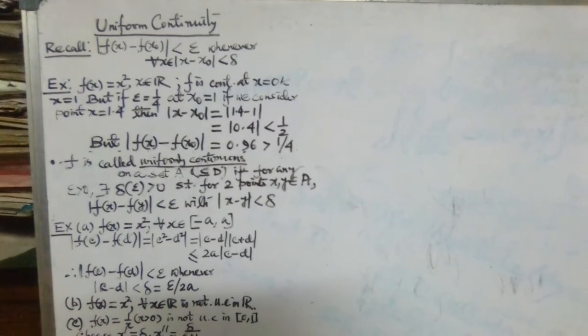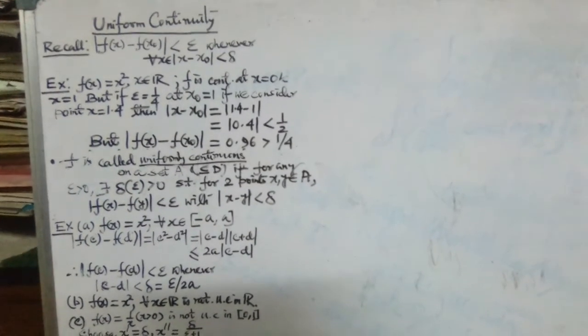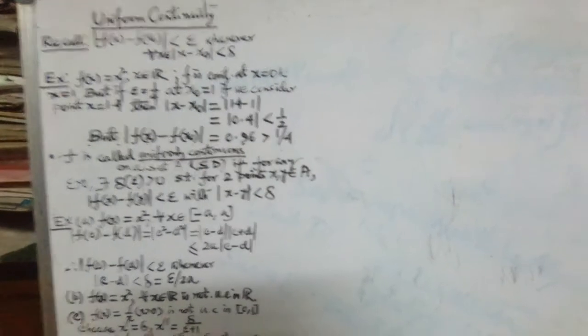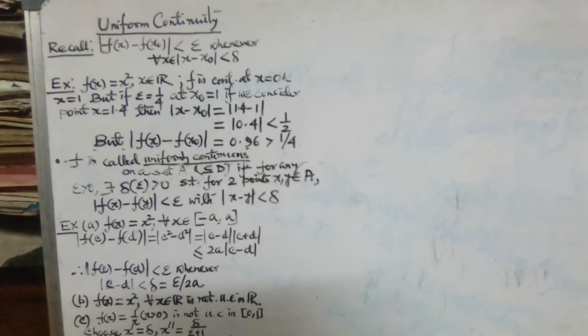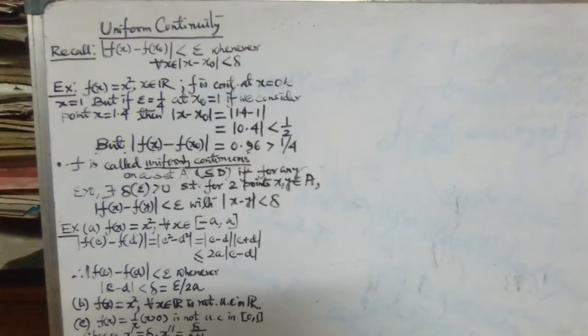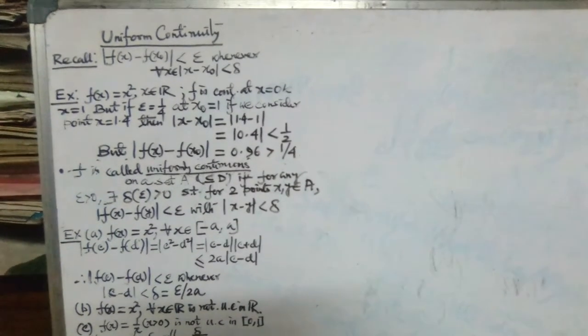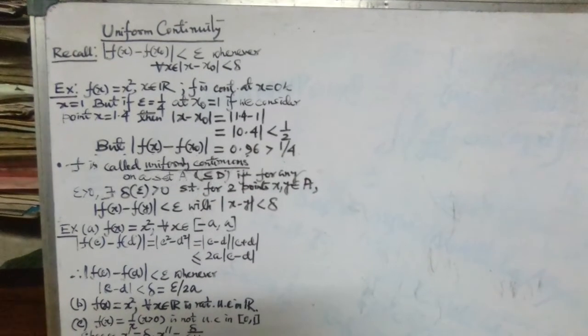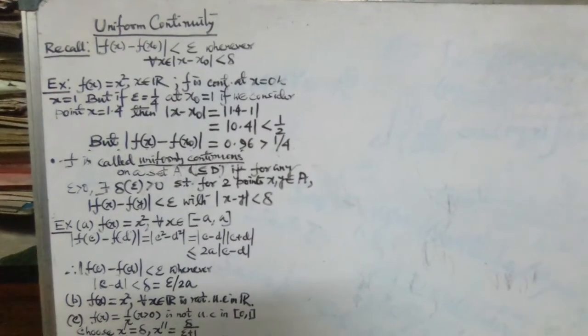But the functional difference, f(x) minus f(x naught), will be simply 0.96, which is bigger than our assumed epsilon, that is 1/4. So in this case, delta is clearly dependent on epsilon as well as on the particular point.